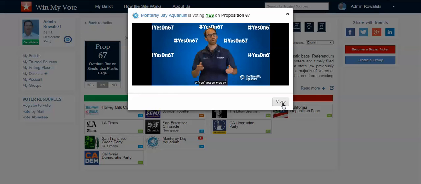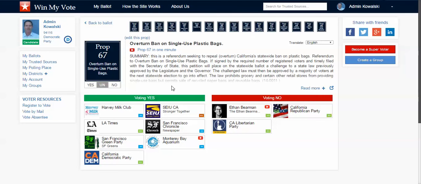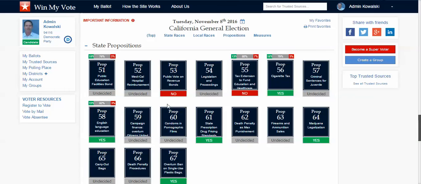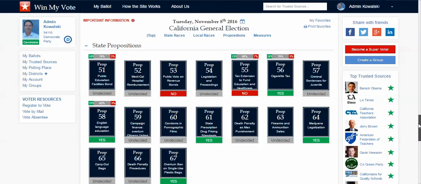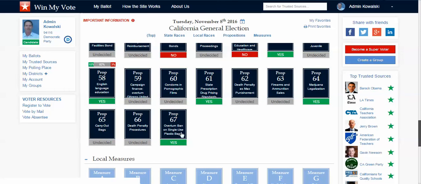A yes vote on Prop 66. Yeah, and then I can say great and go yes on that. And when I go back to my ballot, you can see here that it's nice and obvious that I'm voting. Now I can print out my ballot and take it into the polling place, or I can also access it with my cell phone or tablet, and again, quickly see which way I'm going on all these.